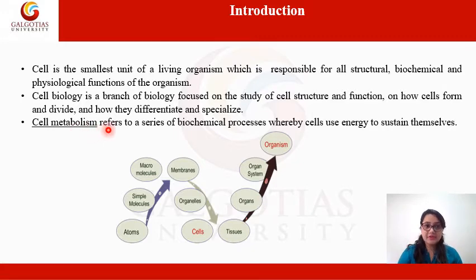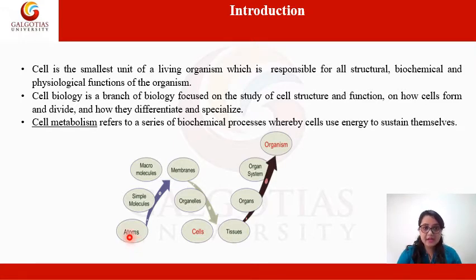Cell metabolism refers to a series of biochemical processes whereby cells use energy to sustain themselves. As we can see from this diagram which I have included in this video, there are atoms, which are supposedly the smallest unit of matter available to mankind till date.